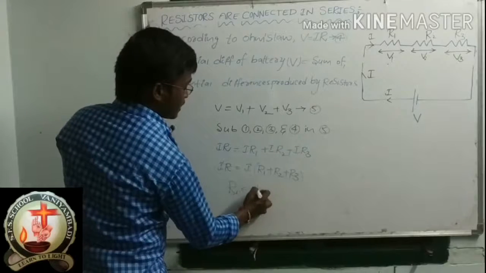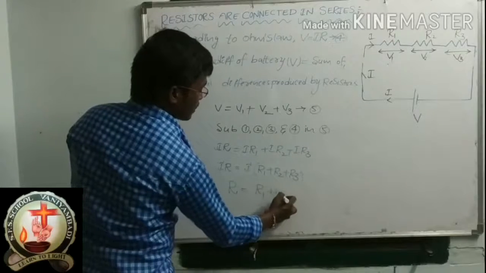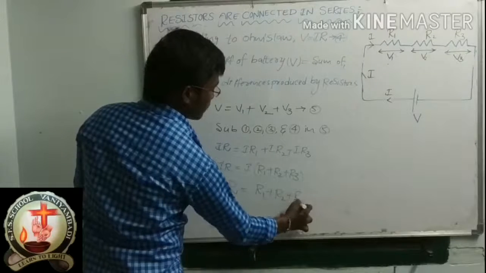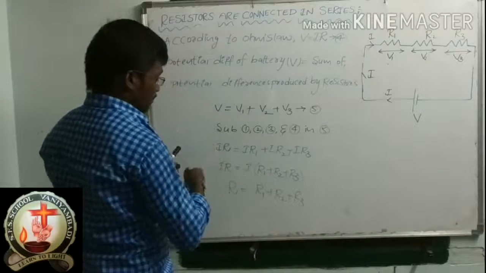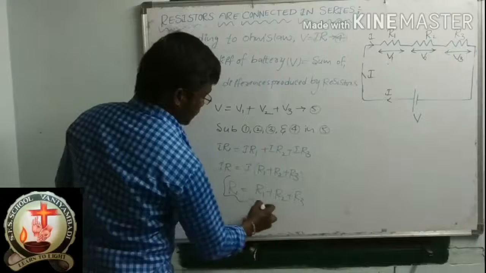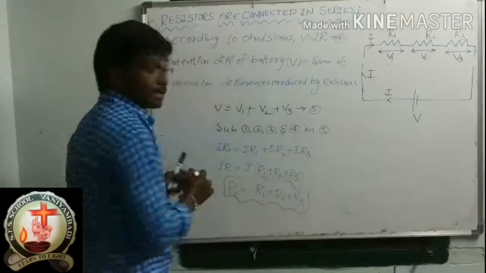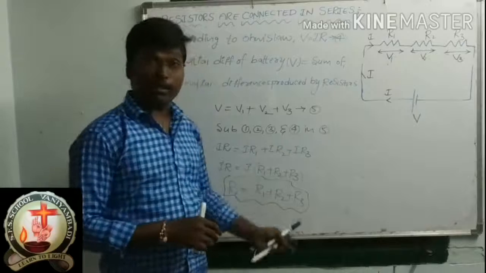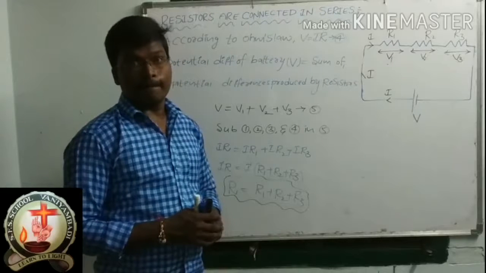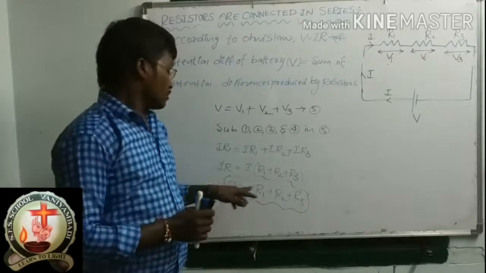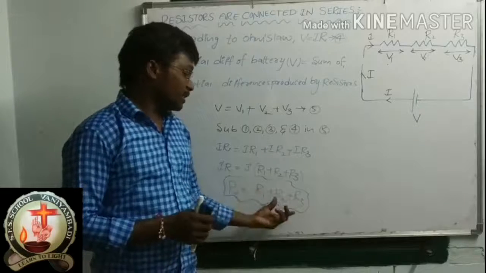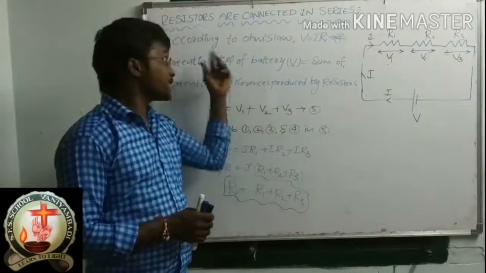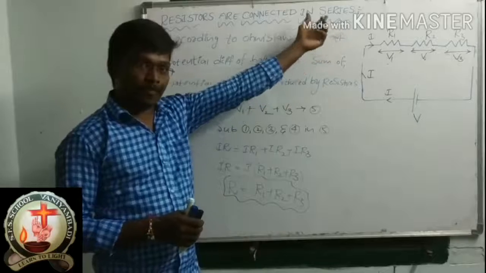R is equal to R1 plus R2 plus R3. This is the final expression for resistors connected in series. So R is equal to R1 plus R2 plus R3.